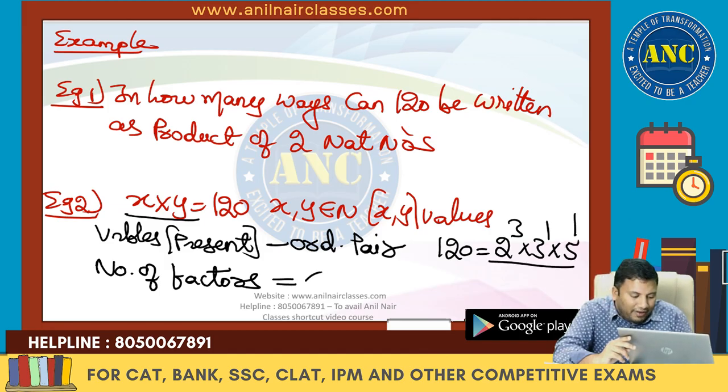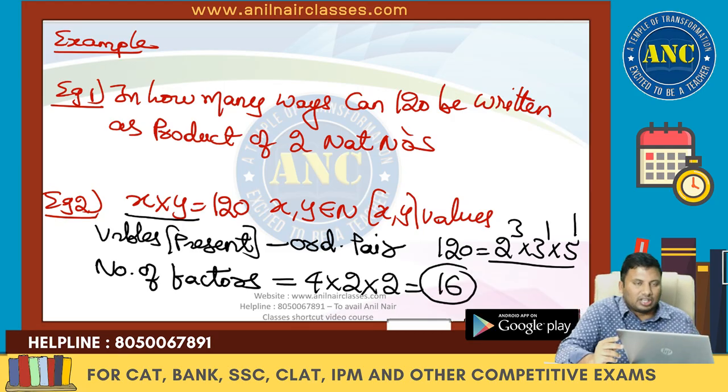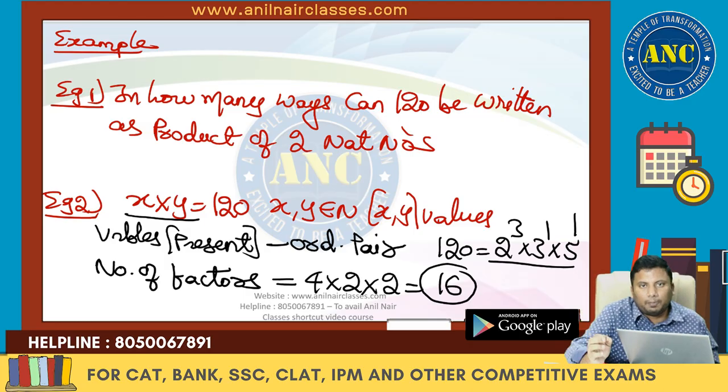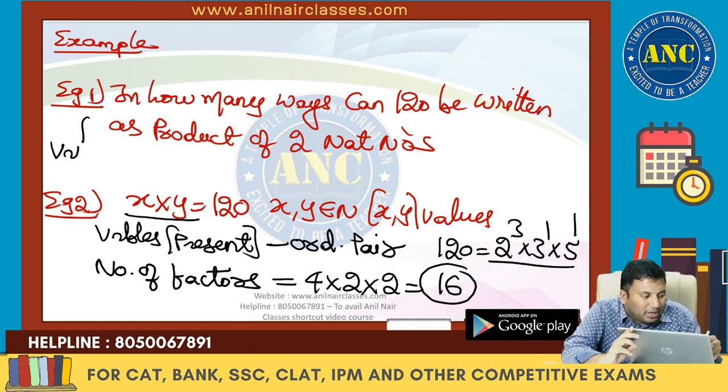The total number of factors is 4 into 2 into 2, which is 16. If variables are present in the question, then it is an ordered pair. Here, variables are not present in the question.